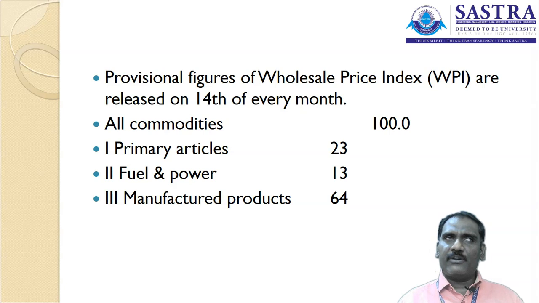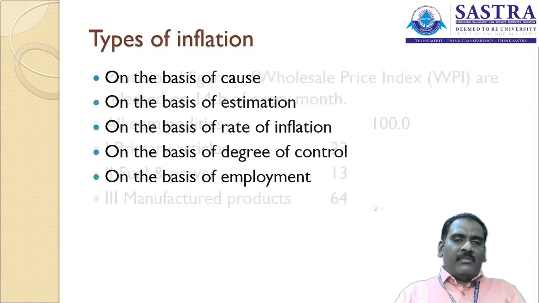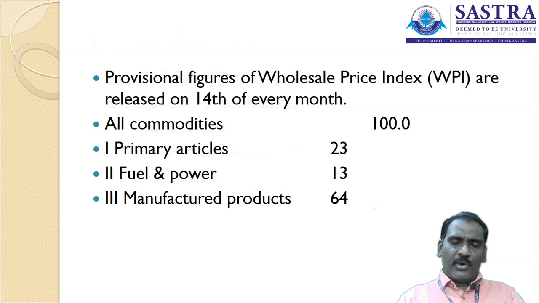weightage, because there is a huge amount of product, industrial volume, industrial productivity. The manufacturing sector has the highest amount of transactions, so it is given more importance. 64% of importance is given to the manufactured products. So these are the two important types of inflation.